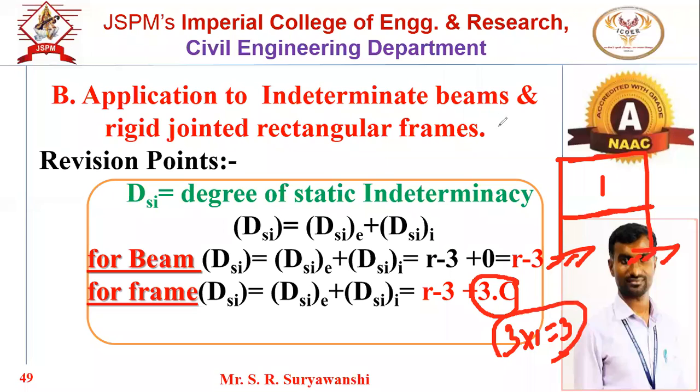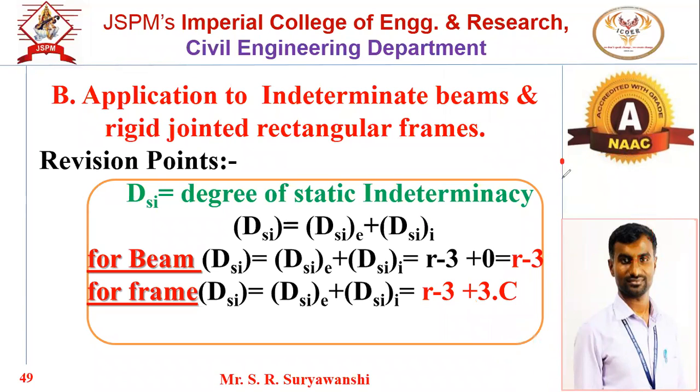But as per our syllabus, we have to discuss the rigid jointed rectangular frame. A rectangular frame is a combination of two columns and one beam. It will be an open frame, a portal frame, a single bay single story portal frame.